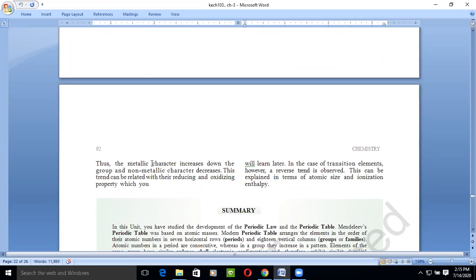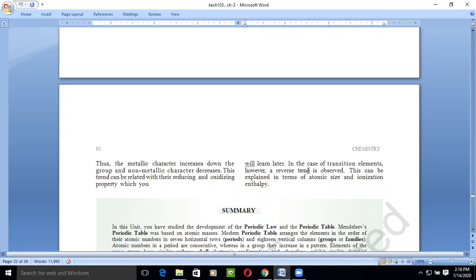Thus the metallic character increases down the group and the non-metallic character decreases. Whenever we go down the group, the metallic character will increase, but the non-metallic character will decrease. Whenever metallic character increases, the other decreases because they are inversely related. This trend can be related to their reducing and oxidizing properties, which you will learn later.